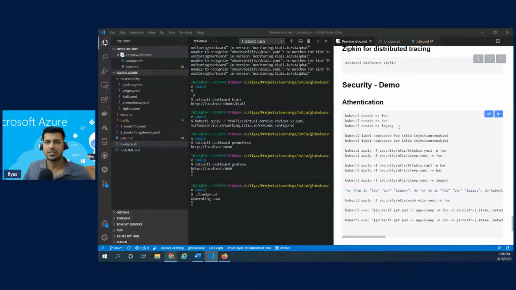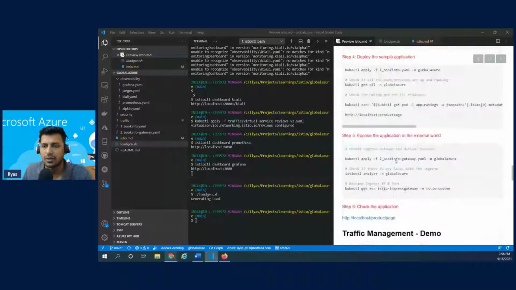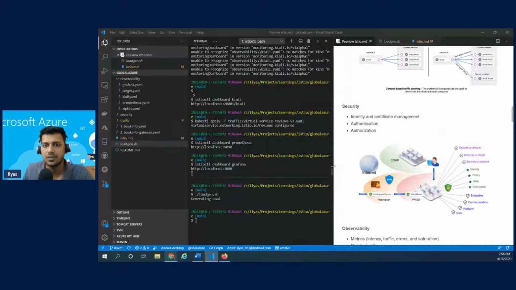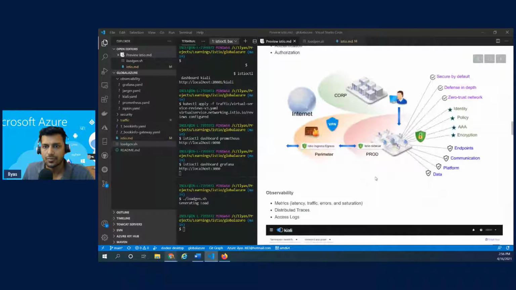And finally, security. Security is another important component of Istio. So it's going to be hard for me to cover everything, but let me quickly cover the key capability of Istio, that is authentication and authorization. Right.